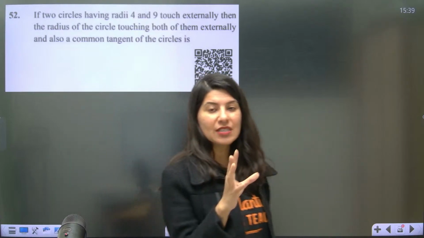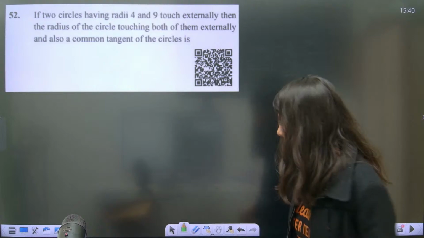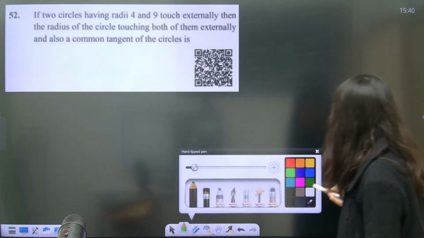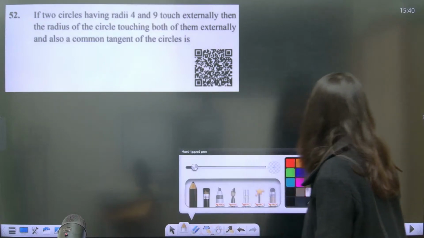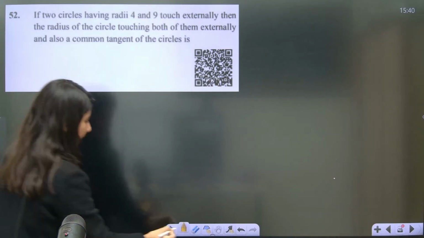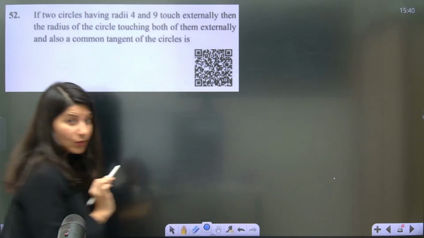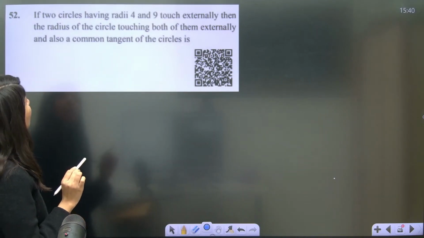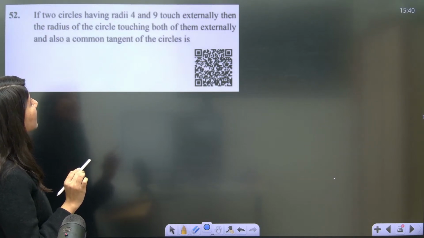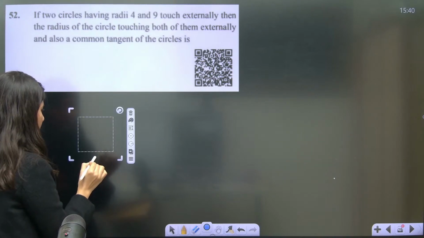geometry based question. Circles. Very good question. And I love this question. Okay. So we are going to solve it. I am super duper excited to solve this question and plot the diagram also. So the question says, first of all understand the question. If two circles having radius 4 and 9. So I am going to draw two circles.